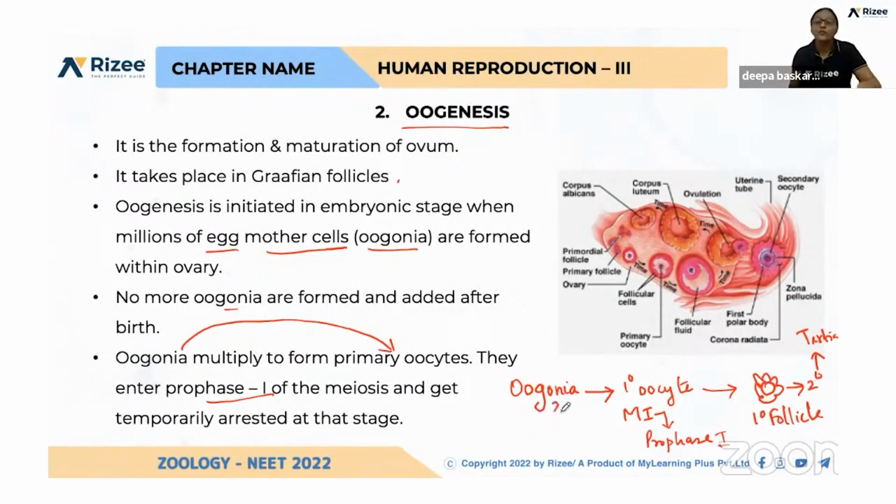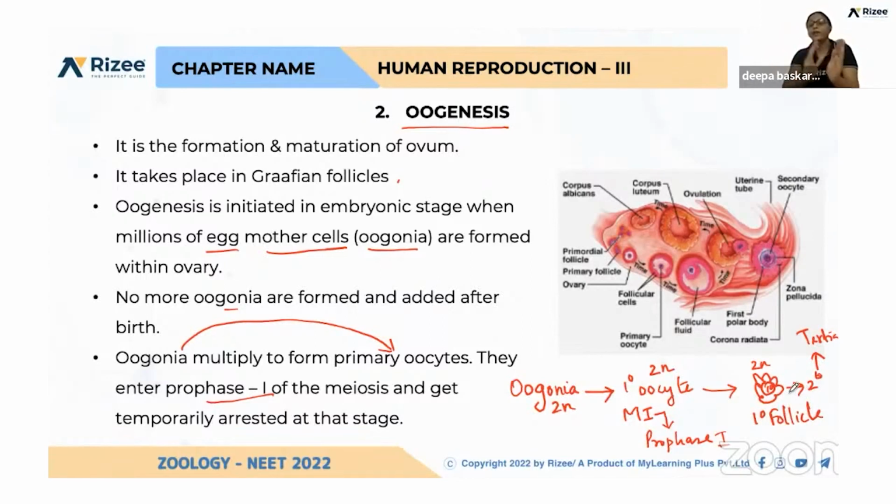Oogonia have 2N and the primary oocyte has 2N. In primary follicles, the primary oocyte is present, which is also 2N. What is the difference between the primary follicle and the secondary follicle? Here more granulosa cells are surrounding it.